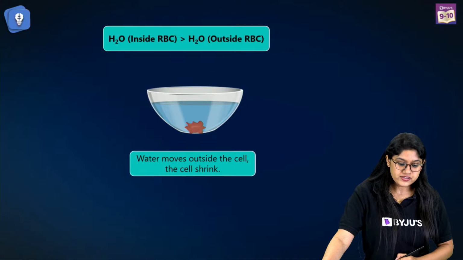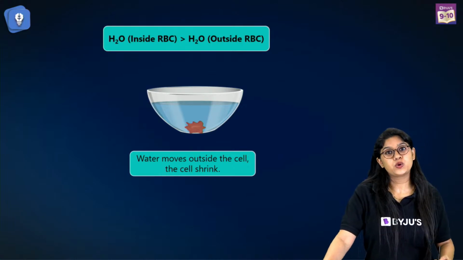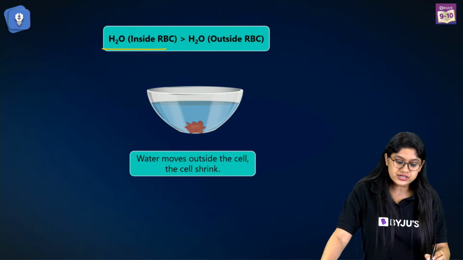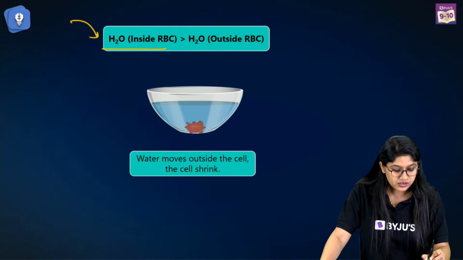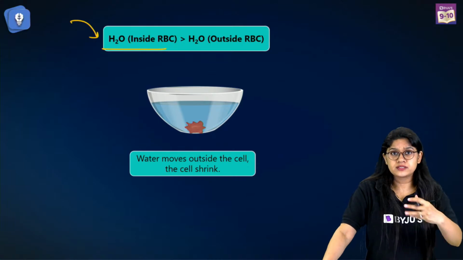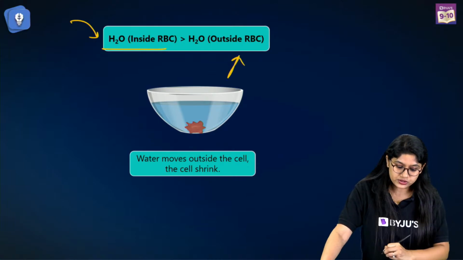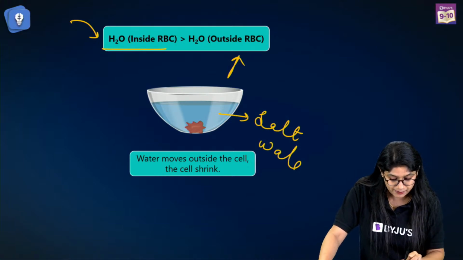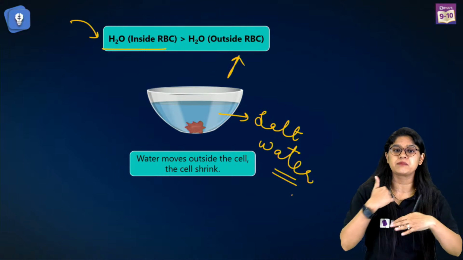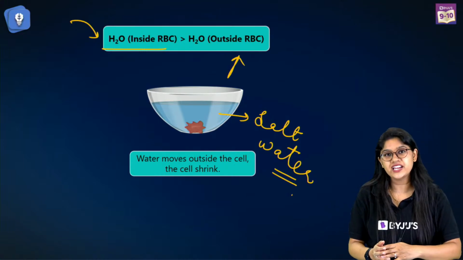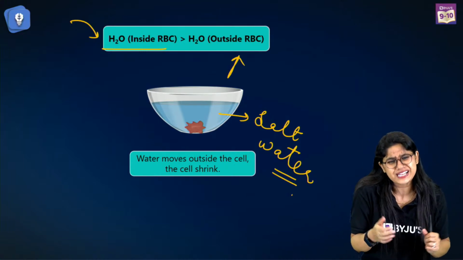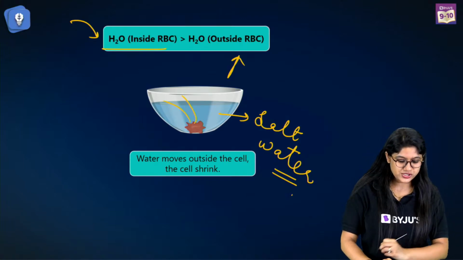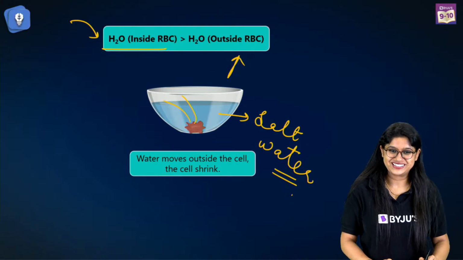And of course, as we know, the cell will shrink. The RBC will shrink because the water inside the cell is actually more than the water outside. Outside we have more salt. So the cell will say, oh, you take my water, oh my God, less water outside, let's just go outside. And of course, they will just move and the RBC will shrink.